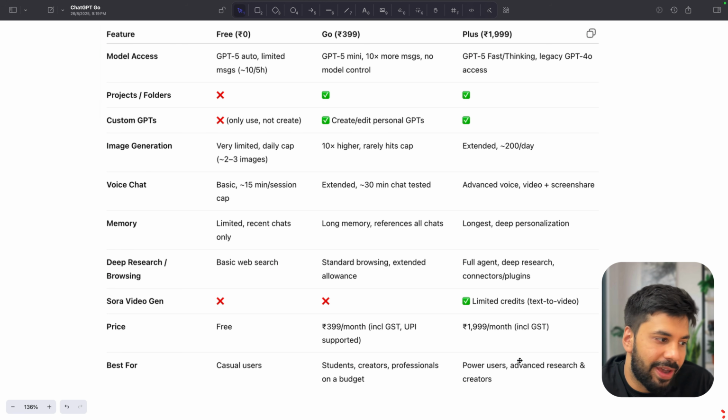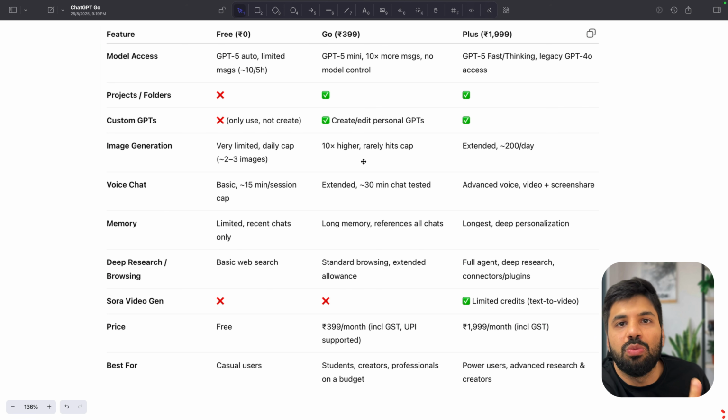And then we have the Plus finally, which is for power users, advanced research, and creators. Because we have seen how it gives us a lot more options, right? A lot more overall limits and a few extra things like Codex and Sora video generation. So that is the whole idea. Though there are very few differences, like we can just chat, but smaller things like projects, the type of models which are available and which you can select, memories, all these things are the major differences as you move towards the higher variants which are paid.